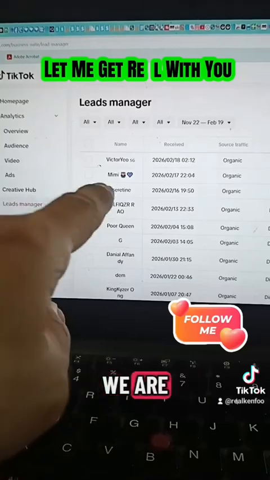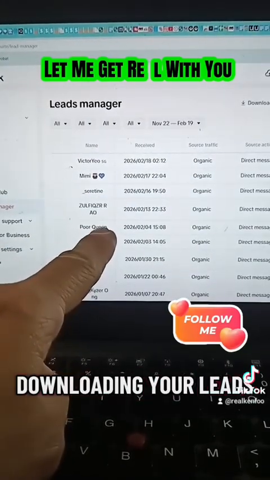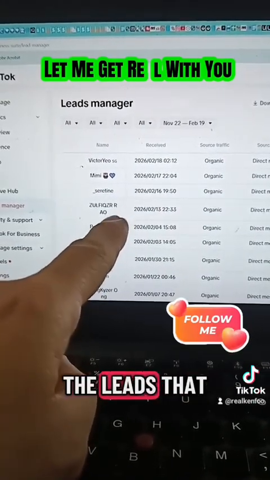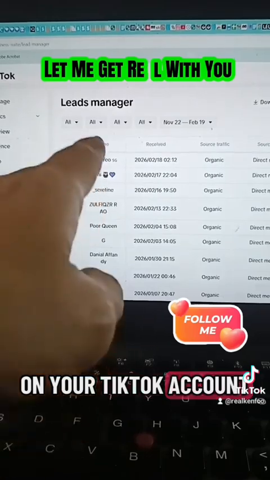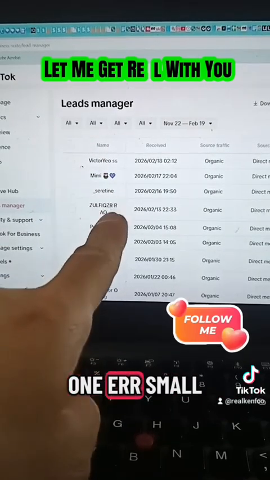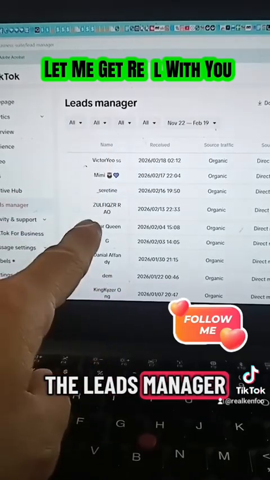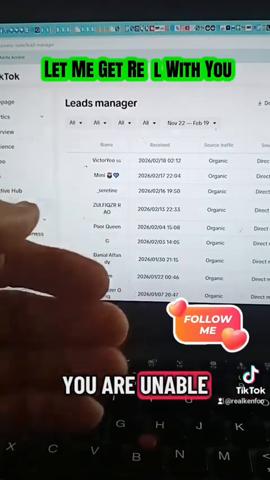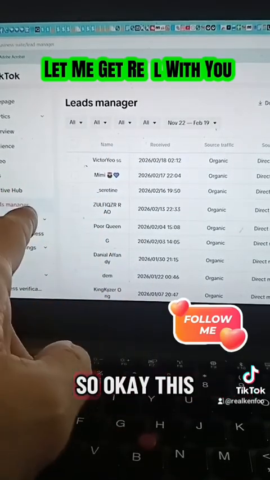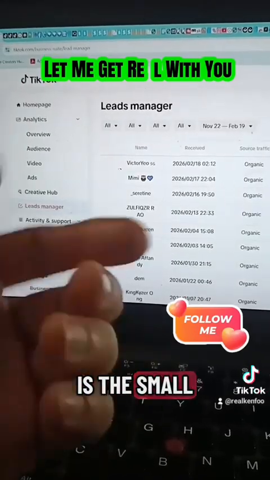So here we are. This is what I meant by downloading your leads from the TikTok account, the leads that you have generated on your TikTok account. By the way, one small tip for business owners is that you can only access this part, the leads manager, using your laptop. You are unable to do so from your smartphone. This is the small inconvenience that we have.